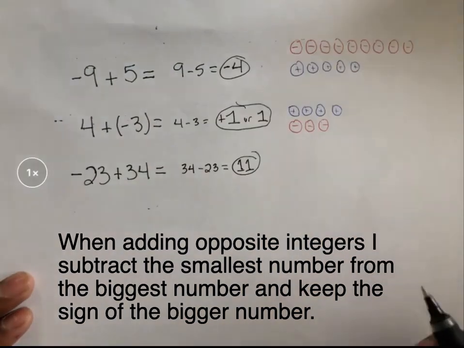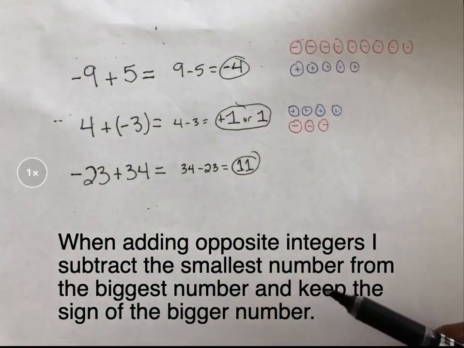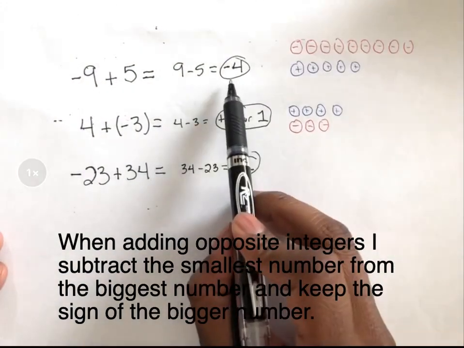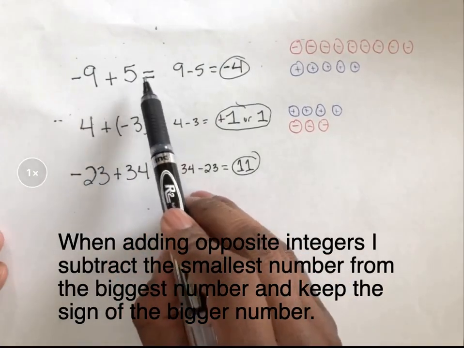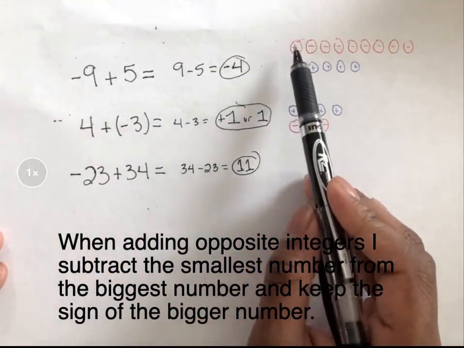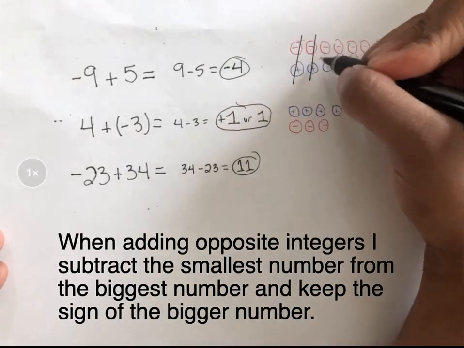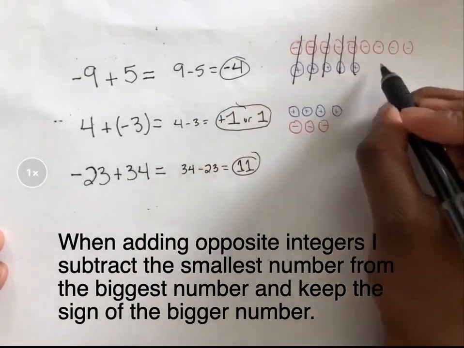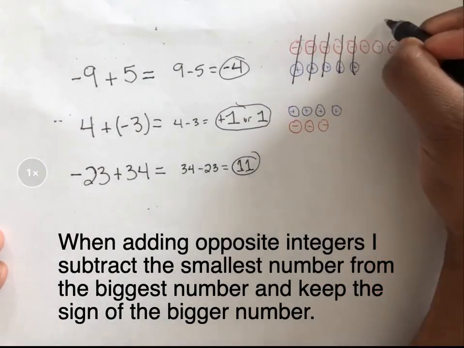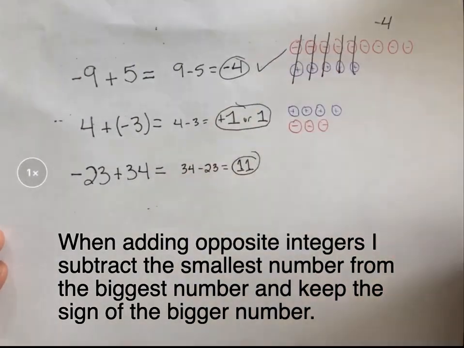Now we can check to see if this is correct using our number disks. Now we should get a -4 for -9 plus 5. We can check up here. Now we know positive and negative integers cancel out, so these two cancel out, cancel, cancel, cancel, cancel. Now we're left with 1, 2, 3, 4. They're all negative. That is correct.